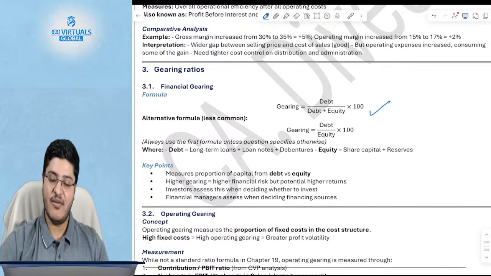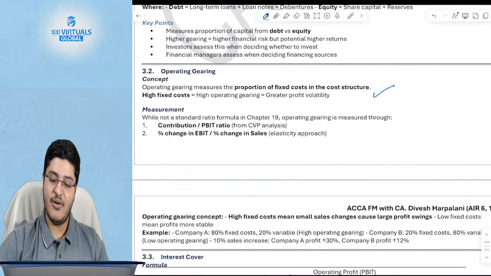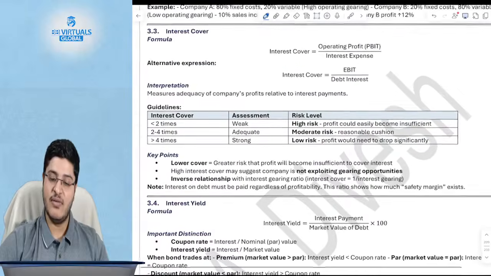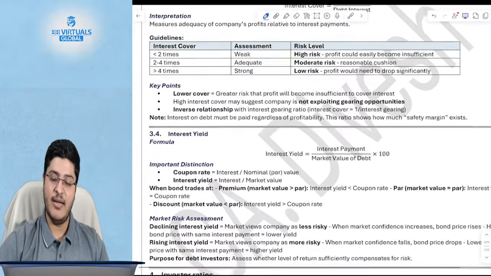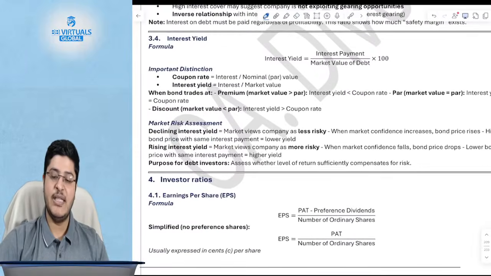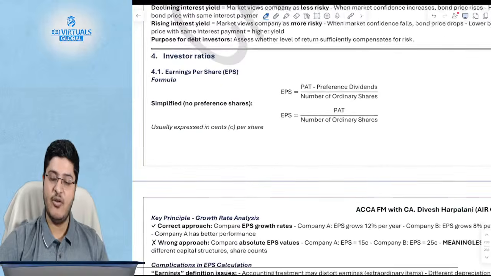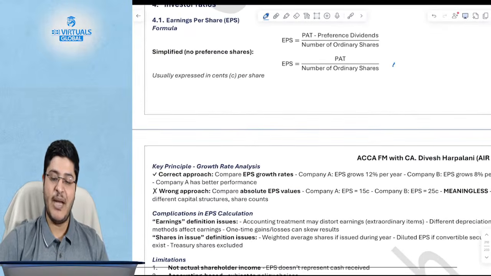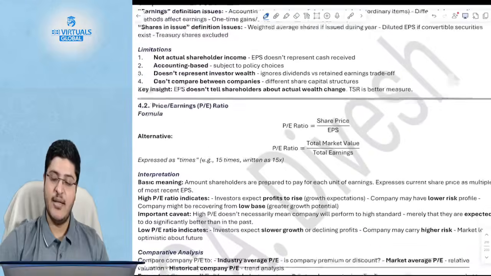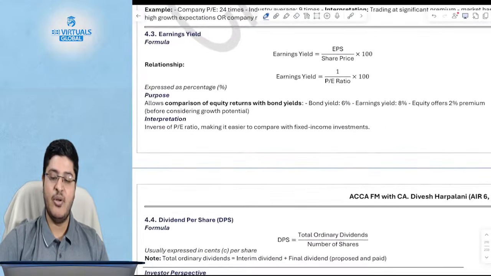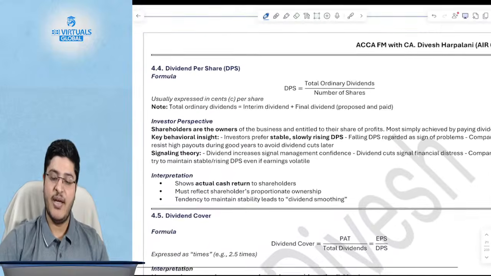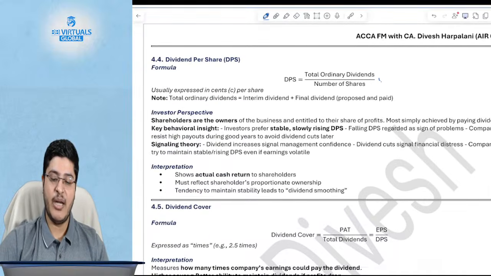Financial gearing we had already covered. Operating gearing we had already covered, which is related to fixed cost. Interest cover, I told you in the previous chapter, EBIT upon debt interest, correct? Interest yield we've discussed from a debt holder's perspective. Interest payment upon market value, okay? EPS, you know, PAT divided by number of ordinary shares. P/E ratio we've already discussed, share price upon EPS. Earnings yield, I told you, is 1 by P/E ratio. Dividend per share is the total dividend divided by number of shares.